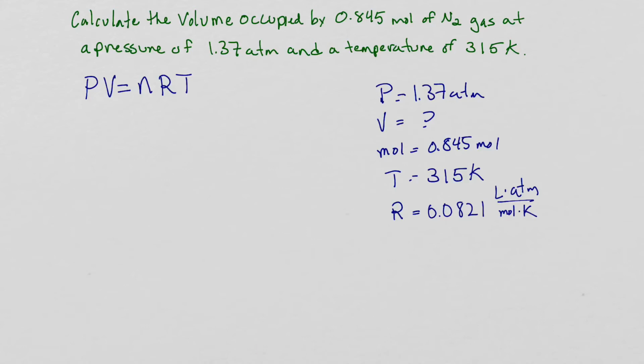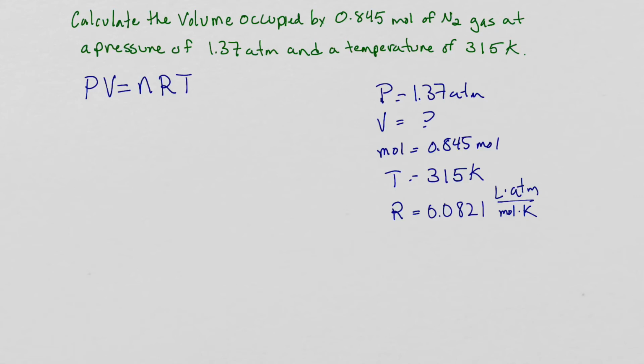So we have our values, and we're going to go ahead and plug them in. Now, we should always check here to make sure we're in the right units. So remember, we need our pressure to be in atmospheres, our volume to be in liters, our moles in moles, and our temperature in Kelvin. So we all are matched, and we can go ahead and plug them in.